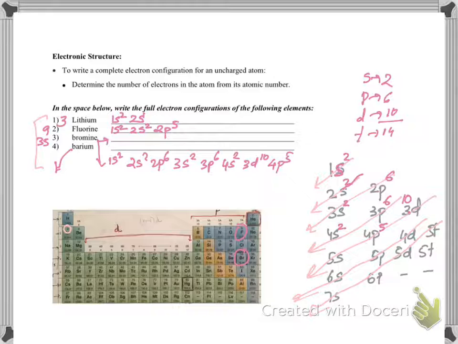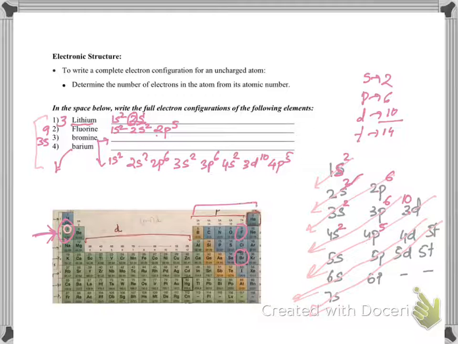Now, one thing that I really want to show you here is, look at lithium and look at the outermost. Its outermost energy level is 2, it is in the S block, and 1. So if you look here, this 2 means the second period, S means S block, and 1 means the first one. So that means 2s1. Fluorine, 2p5. What does 2 mean? Second period. P means you are on the P side.